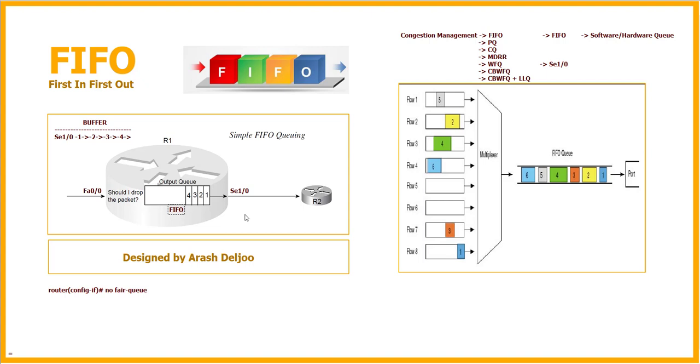FIFO is also useful when we are using the best effort model of quality of service, or BE, that you have learned about before. But when we are using, for example, the differentiated services model of implementation of quality of service, we don't use FIFO in most cases. We are using other methods.